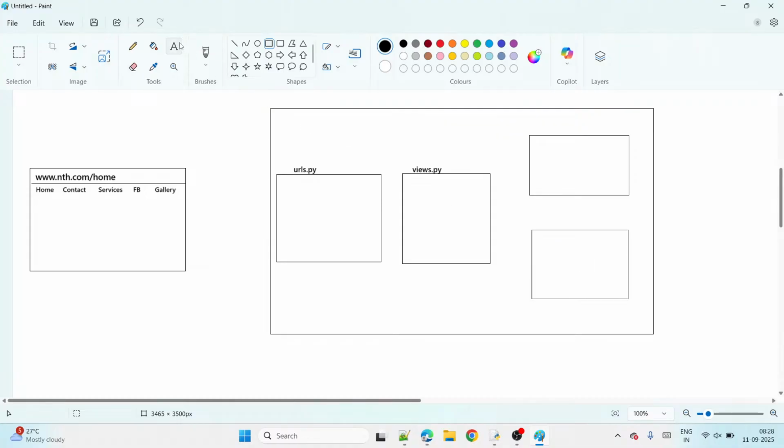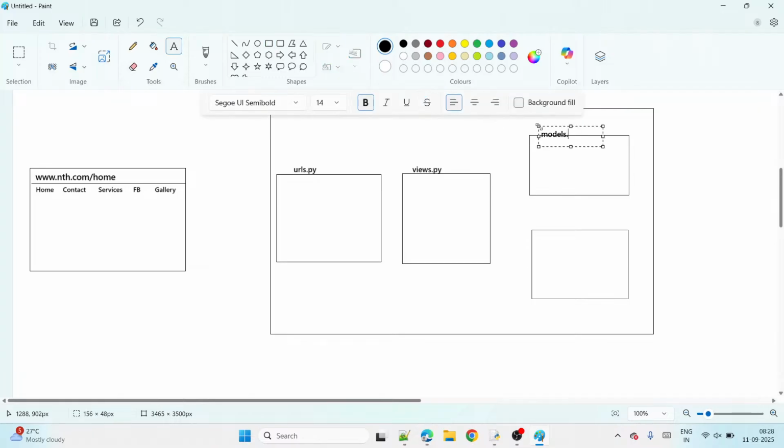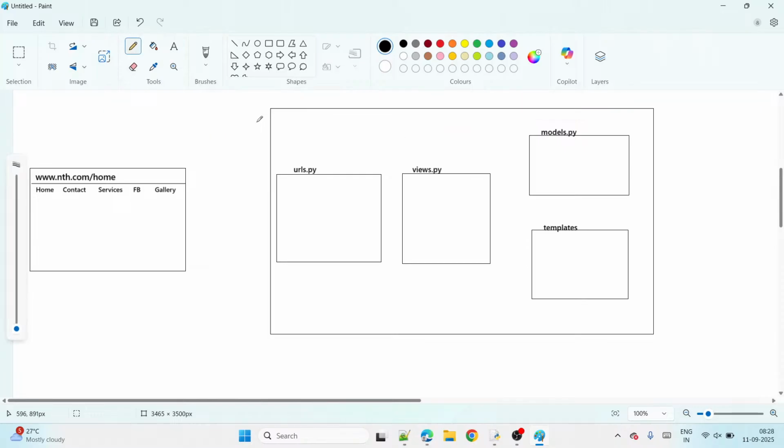So like that we use different files and folders. This is the models.py file, and this here is the templates folder. Now, in this project, even though there are multiple files and folders, these are the main files, guys. These are the main files.